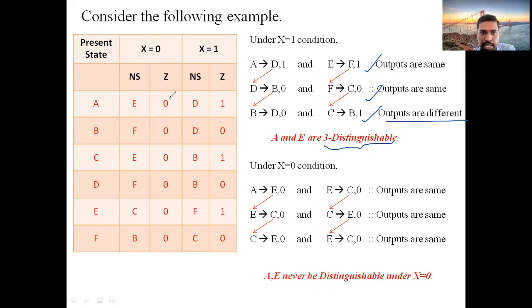And if you find the entire table with the same inputs like this, then we can say under x equal to 0, none of the given states can be distinguishable. Distinguishable means, remember, outputs must be different. Clear? So by this, the introduction concept and the important properties have been completed.